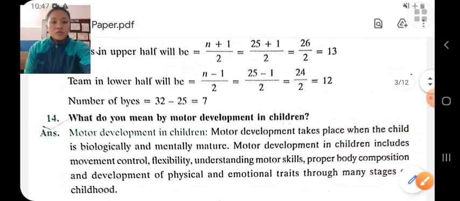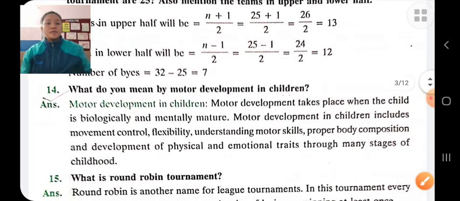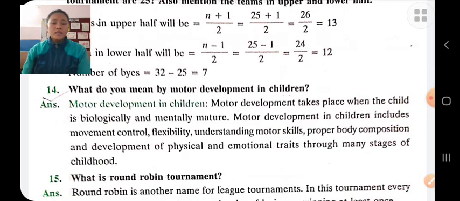Next is, what do you mean by motor development in children? Motor development means development of child's bones, muscles, etc. and his ability to move around and to manipulate the environment. Motor development takes place when the child biologically and mentally matures.